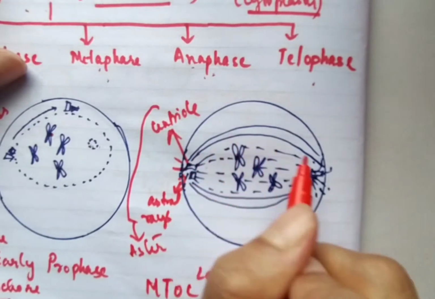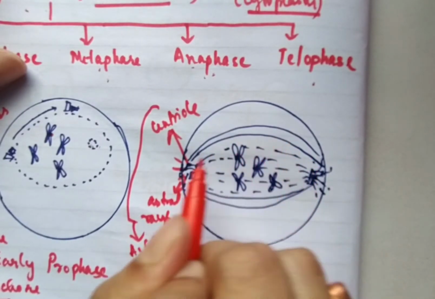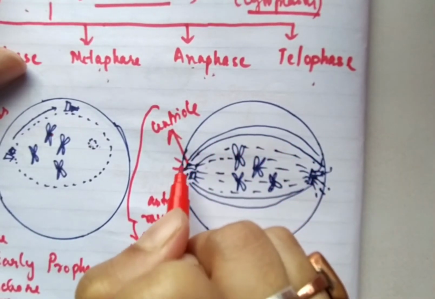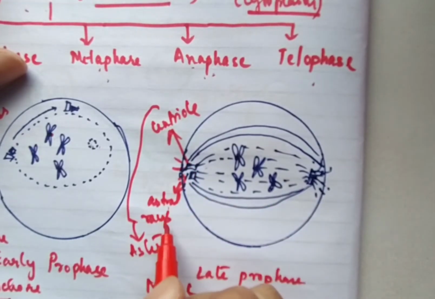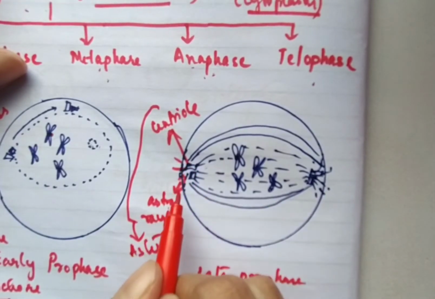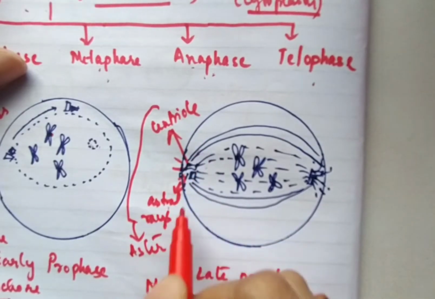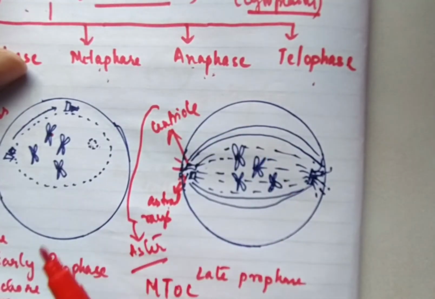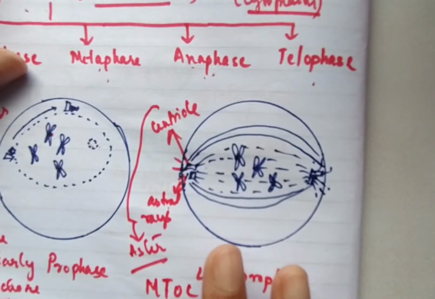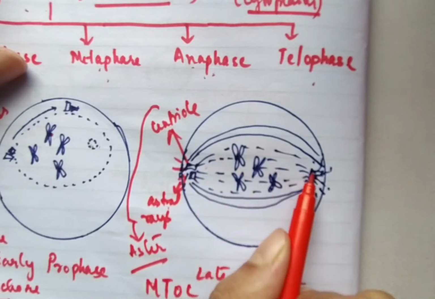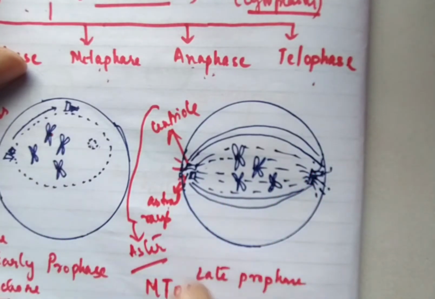Now there are certain long fibers which are called spindle fibers and certain short fibers. These are called astral rays, and the centriole together with the astral rays is called aster. And since in animals aster formation takes place, there are two asters. Aster formation takes place, it is also known as astral cell division.